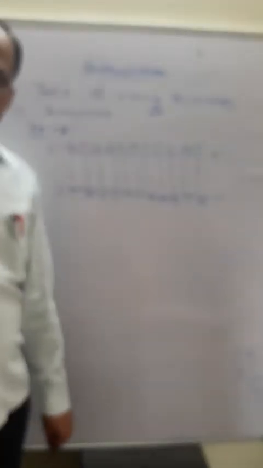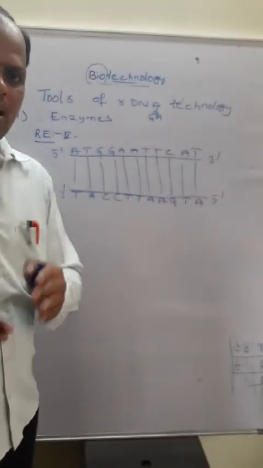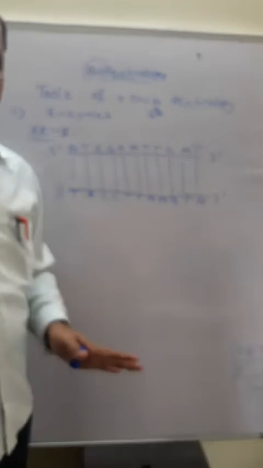So this enzyme inspects the whole length of DNA, recognizes the specific location and cleaves it into fragments.